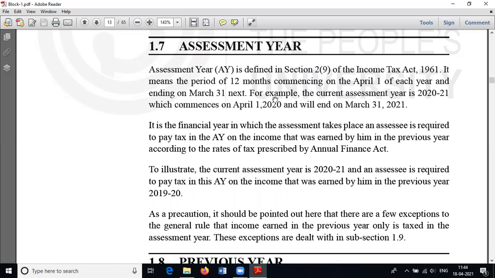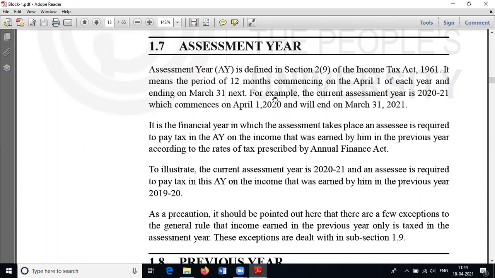Simply, assessment year means a person who computes his income under various heads and determines his tax liability. So assessment year means the year in which the assessment is made.